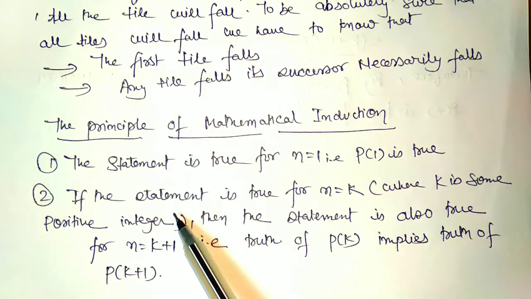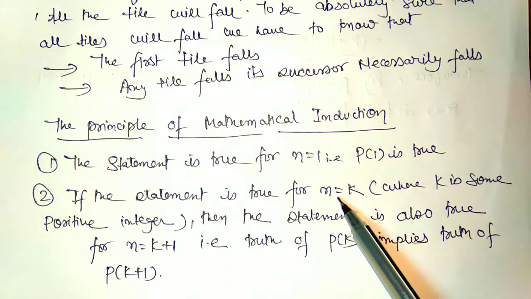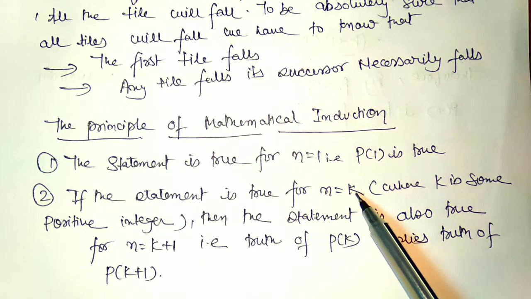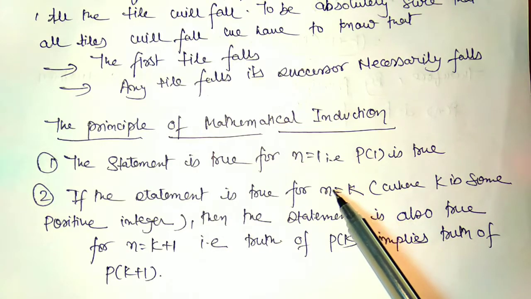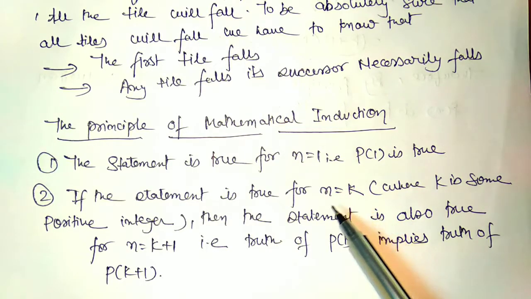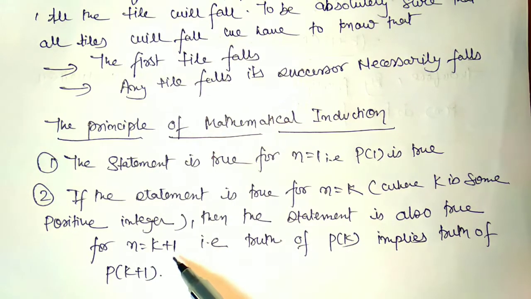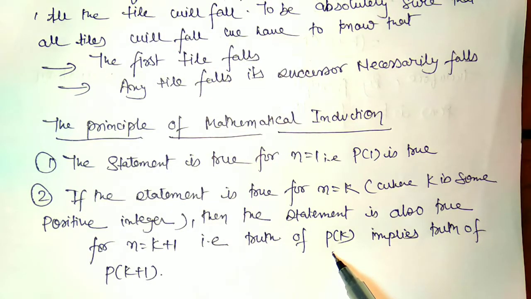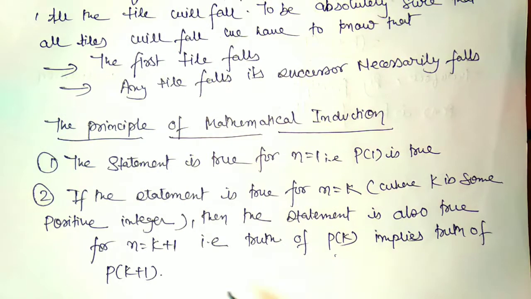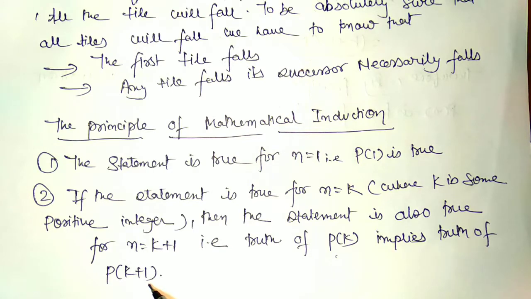Now we consider that this statement is true for n equals k, where k is any positive integer. If the statement is true for n equals k, then we have to prove the statement is also true for n equals k plus 1. That means if Pk is true, it implies Pk plus 1 is also true.